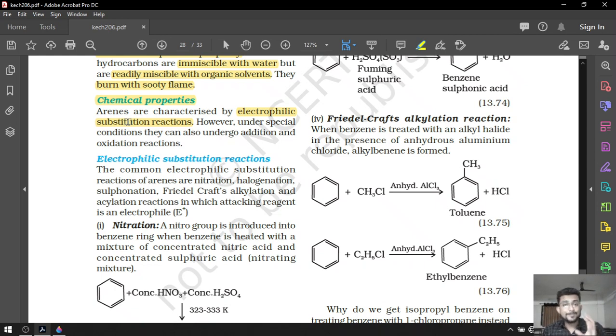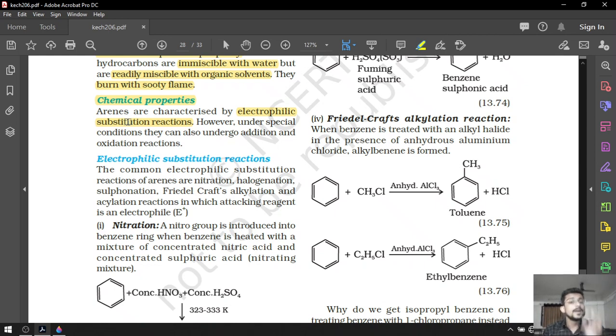Because these pi bonds have a special stability of resonance. These pi bonds continuously change their place, that's why they are delocalized. Benzene has resonance structures, and the pi bonds shift from one structure to another.